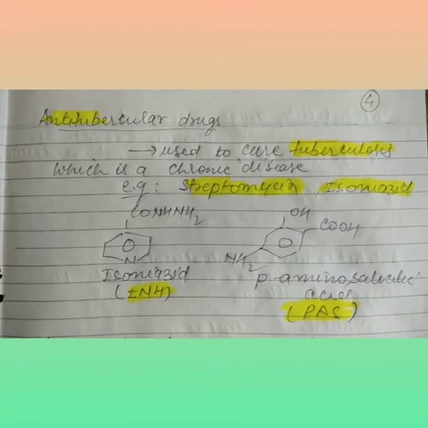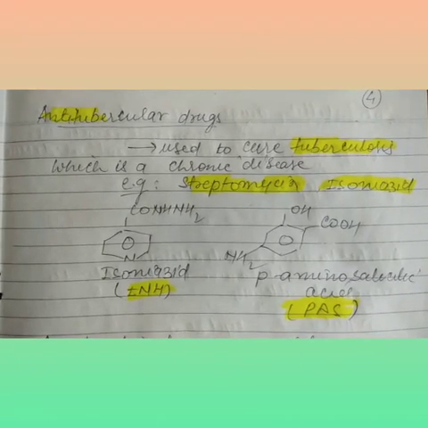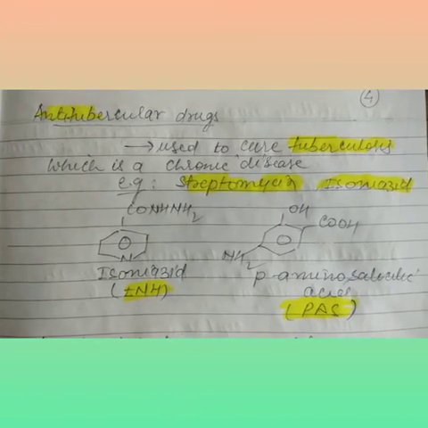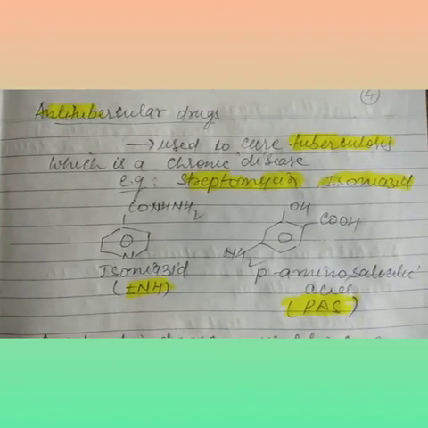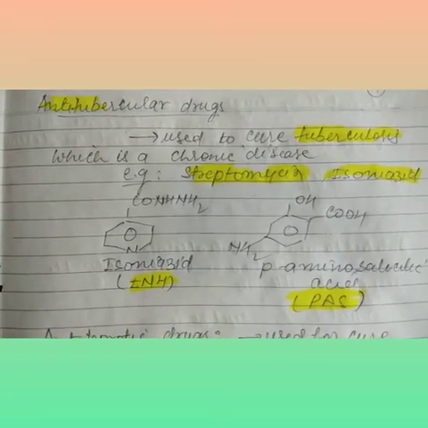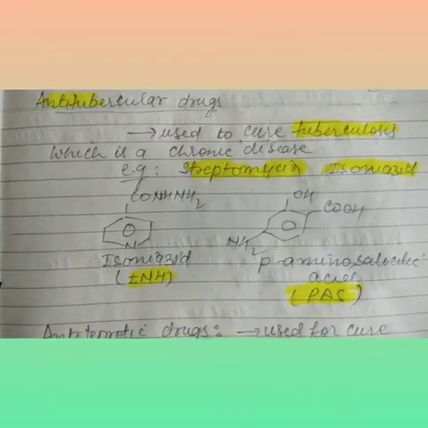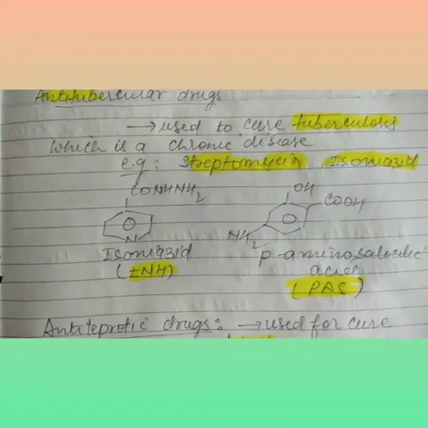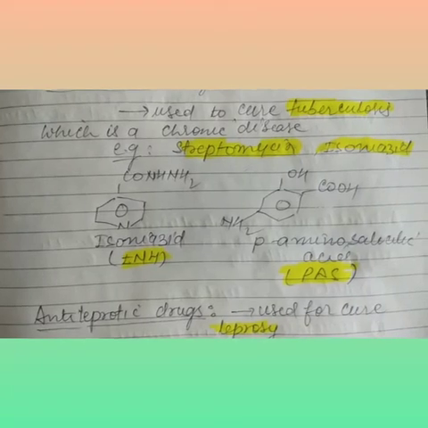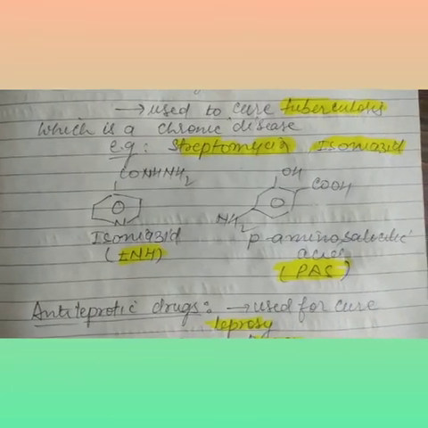After that I come to the next one: anti-tubercular drugs, used to cure tuberculosis, which is a chronic disease. The medicine names are streptomycin and the second one is isoniazid, and I have drawn its structure.